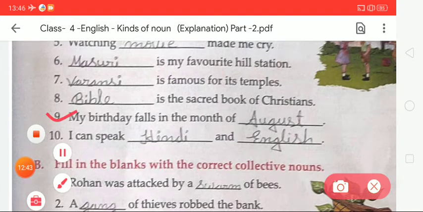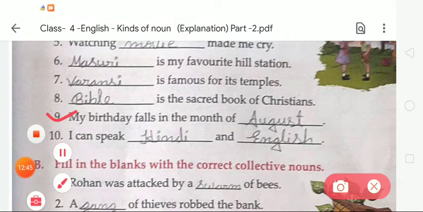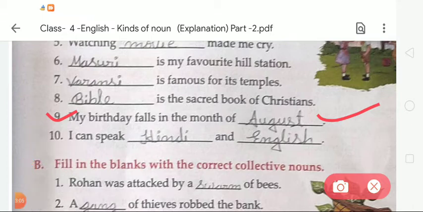Now the 9th: my birthday falls in the month of dash. Student, my birthday falls in the month of August. You have to note down your birthday month. The last one is number 10: I can speak dash and dash. We have to write two languages, that is Hindi and English. I can speak Hindi and English.